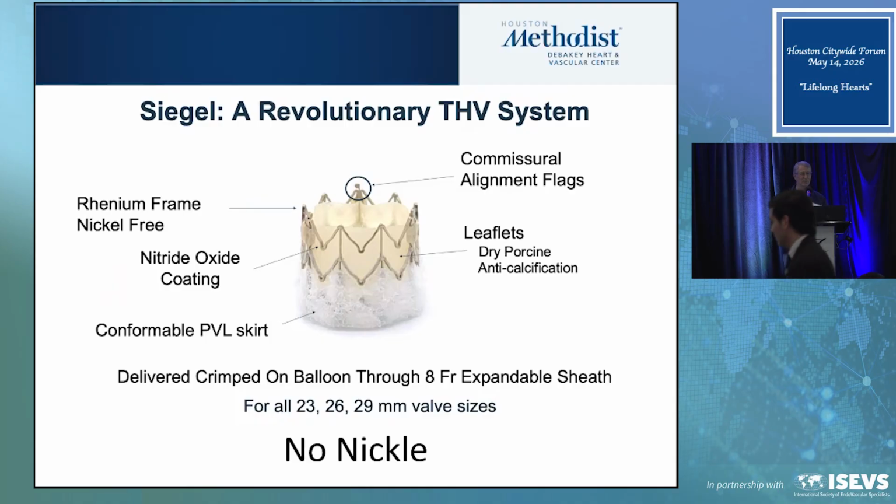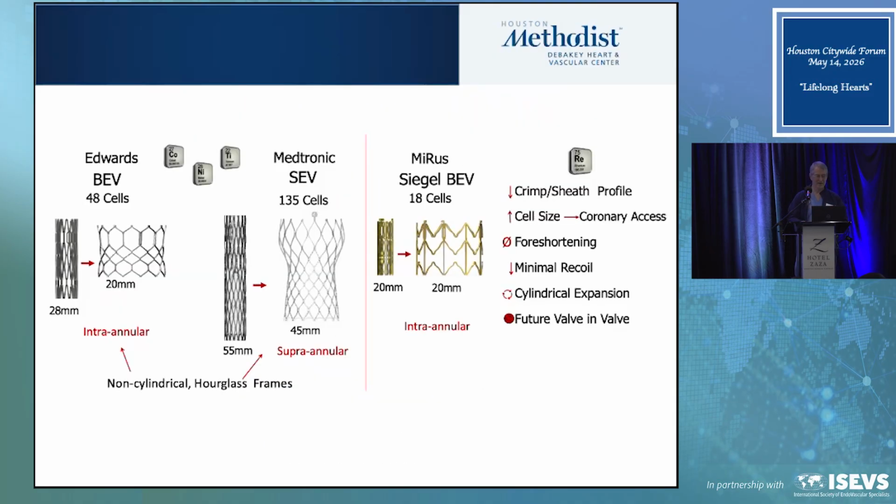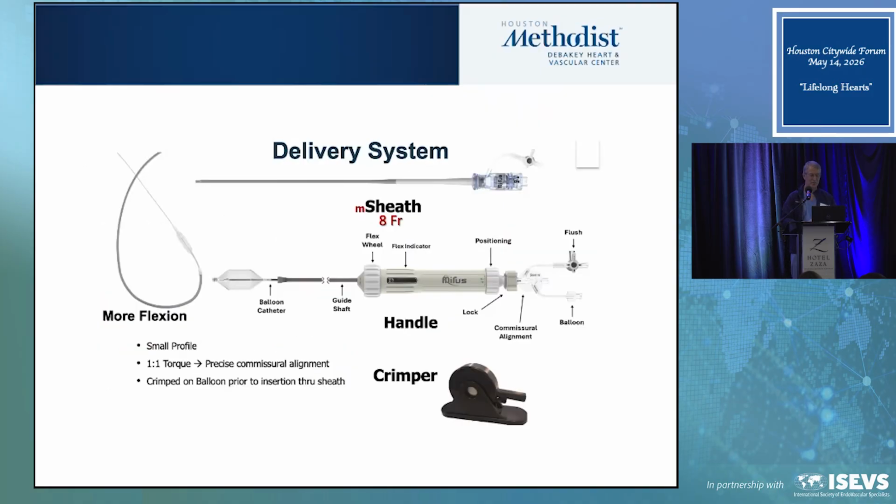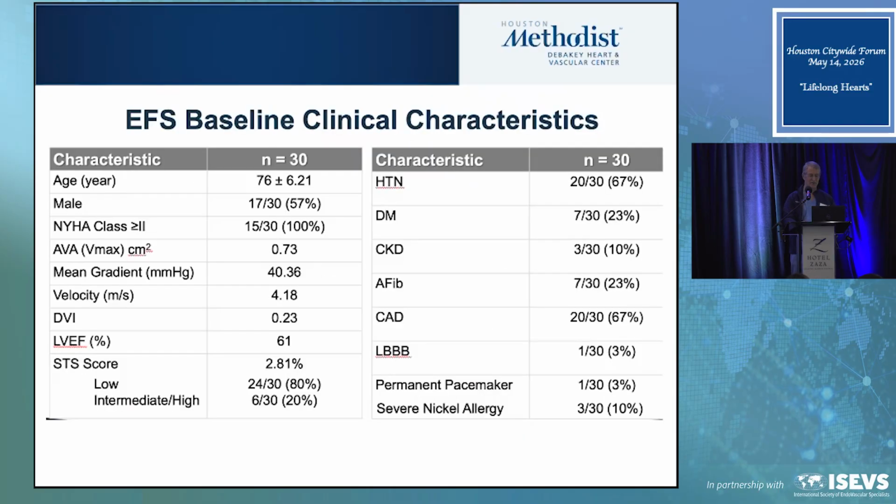Now, there's two new balloon expandable valves that are coming along that are pretty exciting. The trials have started. This is the Siegel valve by Mirus. It's made with a frame out of rhenium, which is further down the periodic table, and has no nickel in it. Nickel's in almost everything you can think of, but there's no nickel in rhenium. And the interesting thing is that instead of diamonds which shorten, it has squares with bars on it, so it doesn't shorten at all. It goes straight out, and it has a lot of tensile strength because of the metal that's in it. And it's going to go through an 8-French delivery system, an 8-French expandable delivery system. And this trial is ongoing right now.